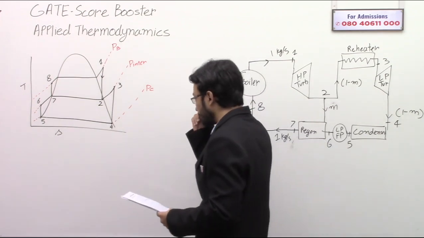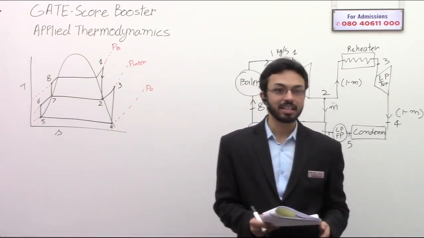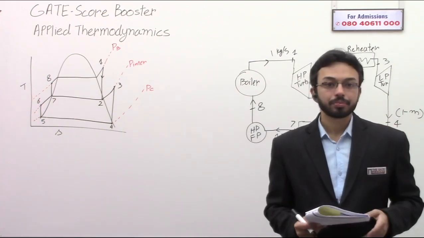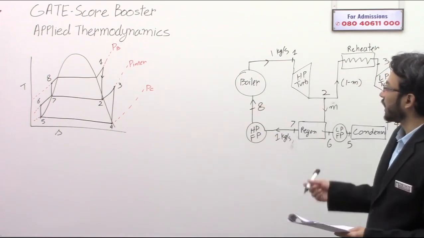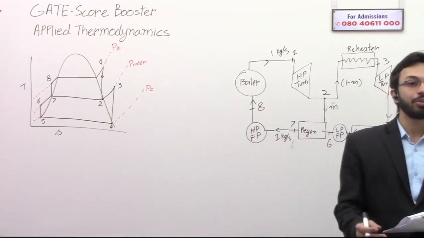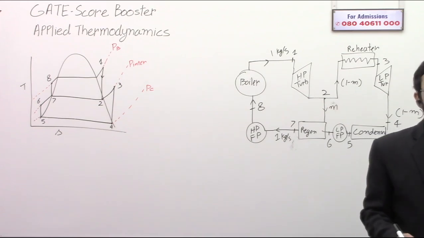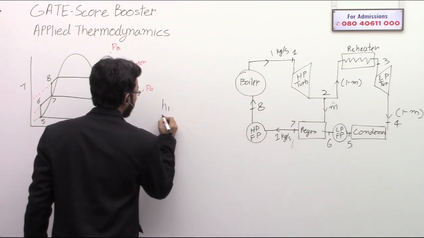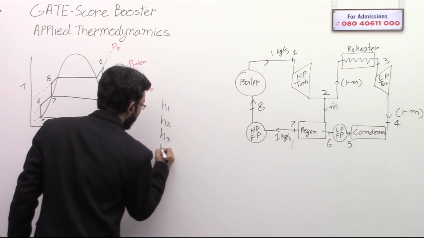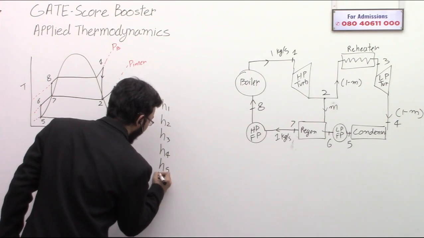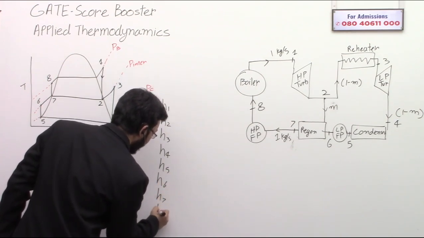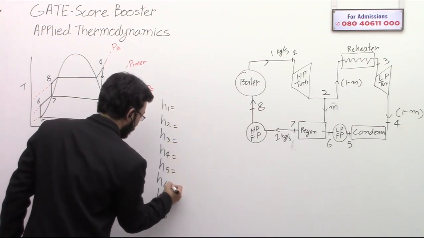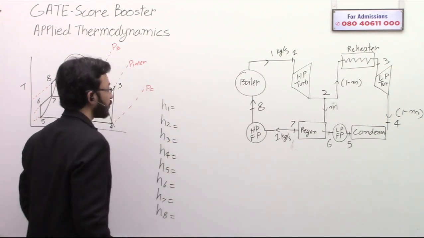Okay, so now the enthalpy data are given in the question. Do one thing. Corresponding to this point, try to identify which enthalpy is which. What I am asking you to do is find the value of H1, H2, H3, H4, H5, H6, H7 and H8. This is what you have to do.